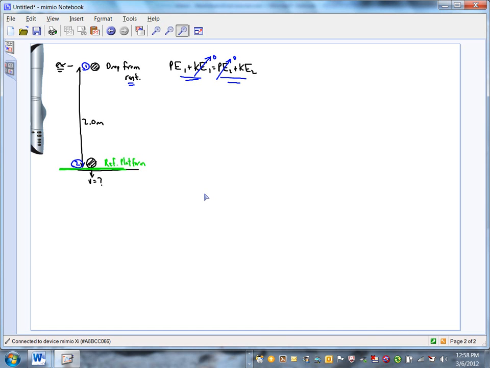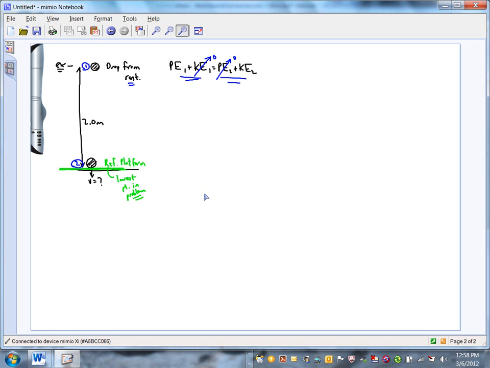Yeah, you could do it that way, but what would you have to be careful about if you did it that way? If you made position 1 your reference platform, then what kind of potential energy would you have at position 2? You'd have negative. Most of the time, we don't like to deal with negative numbers. So a rule of thumb is make the reference platform the lowest point in the problem. If you do that, then you won't have to worry about the negative potential energies.